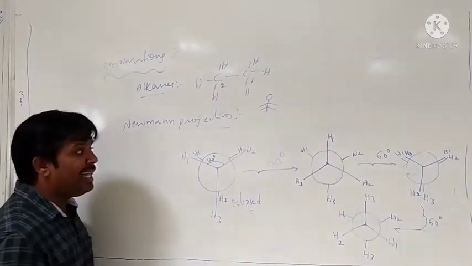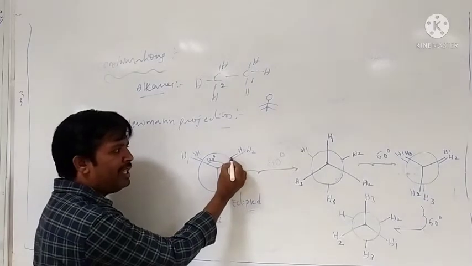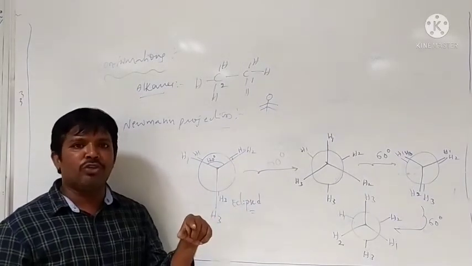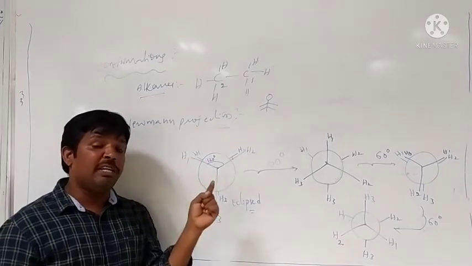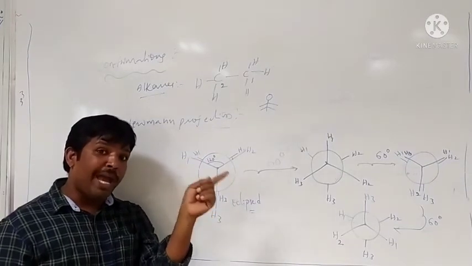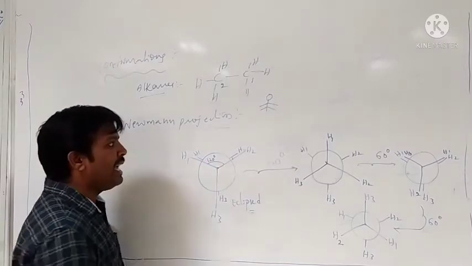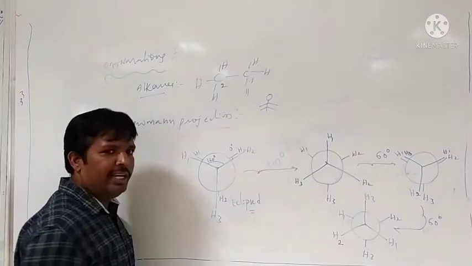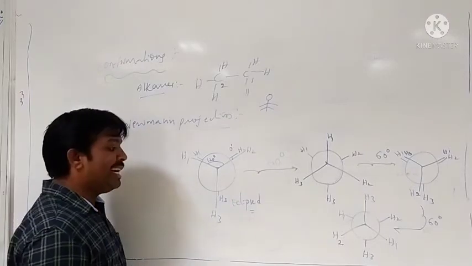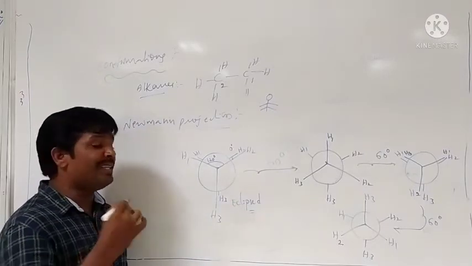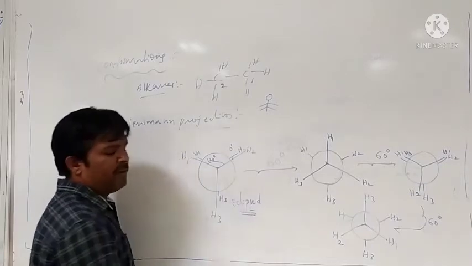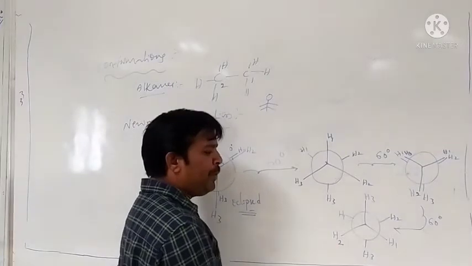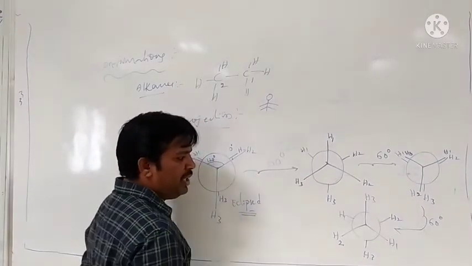That means the angle between the two hydrogens of the back and front carbons is 0 degrees. That 0 degree angle conformation is called the eclipsed conformation.